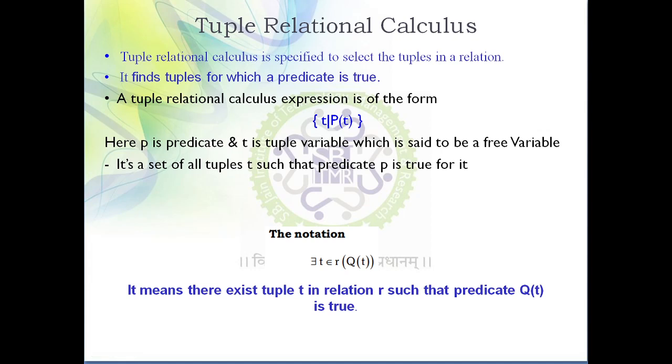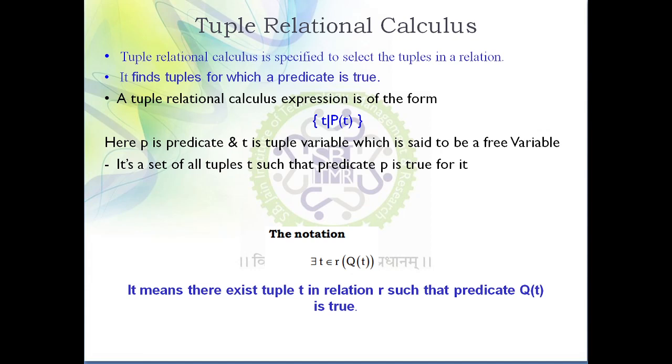There exists a tuple T for relation R such that predicate Q(T) is true. Here we are using Q, so capital Q represents the predicate. So this is another notation that we are going to use. Don't worry about this. I will tell you when you are going to use this notation and when you are going to use that notation. So now let's take a simple example to illustrate the concept of tuple relational calculus.